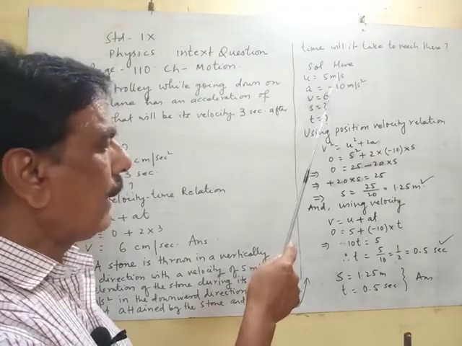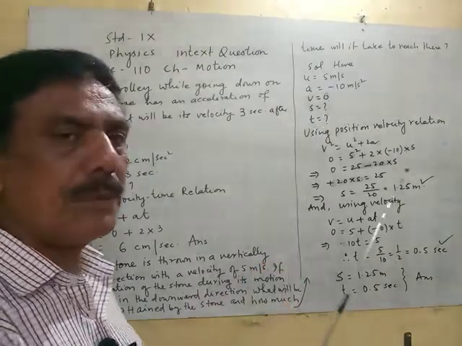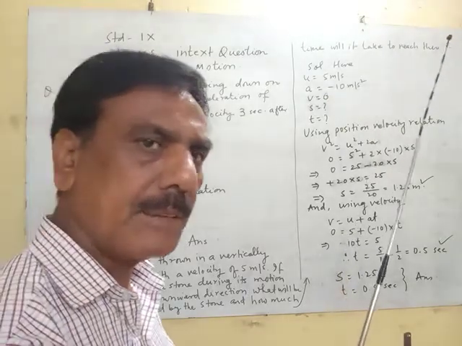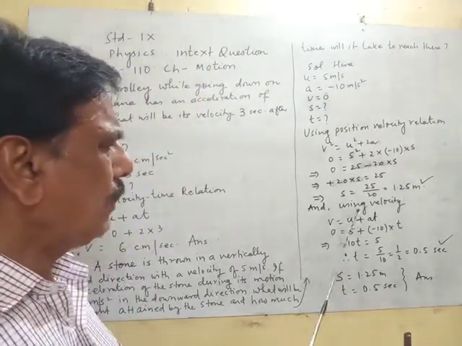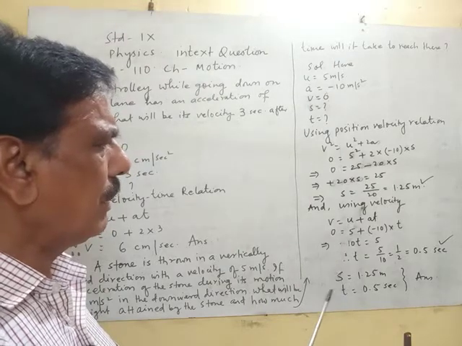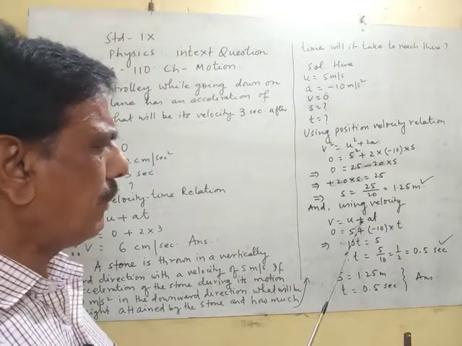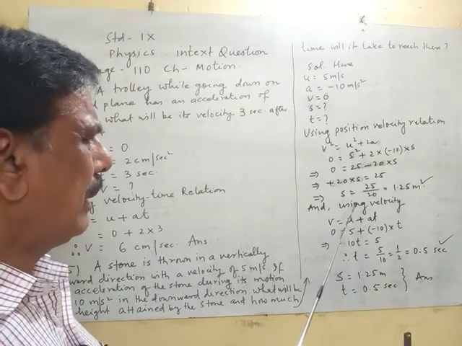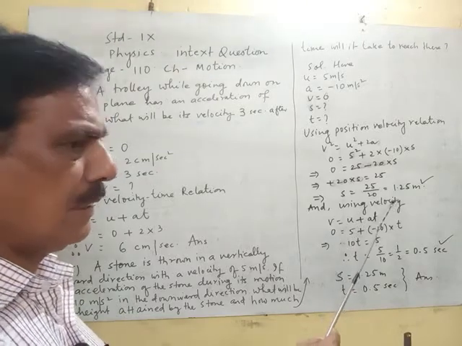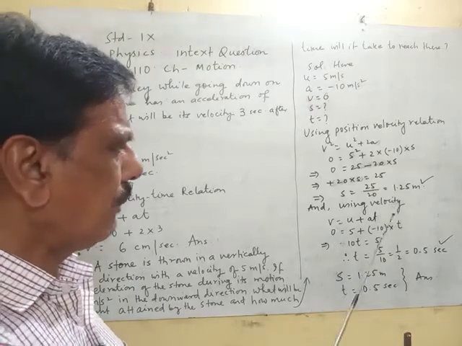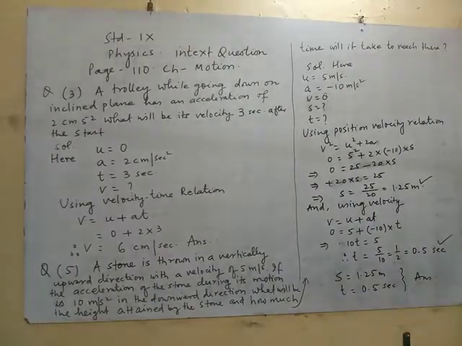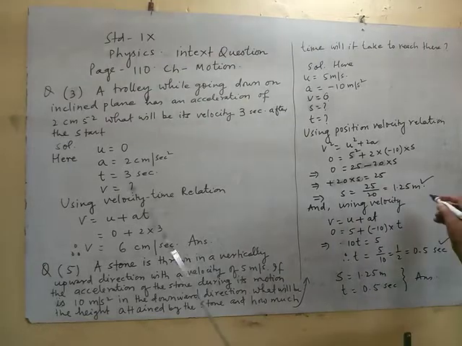Next you have to find the time t, how much time it took to go up that much distance. Clear? So in this case, we use the velocity time relation.